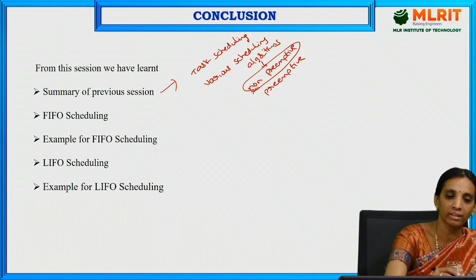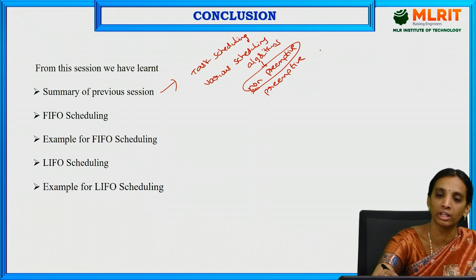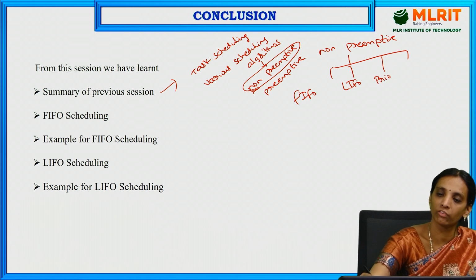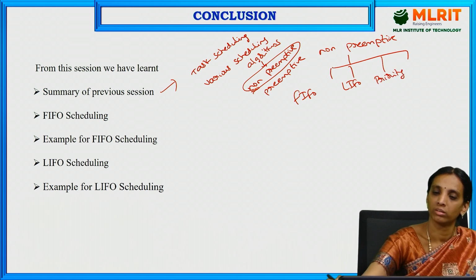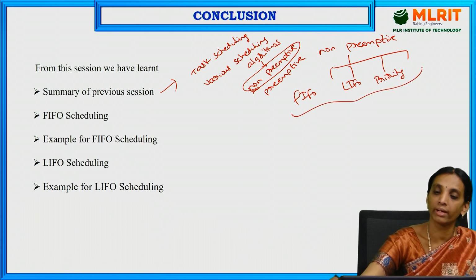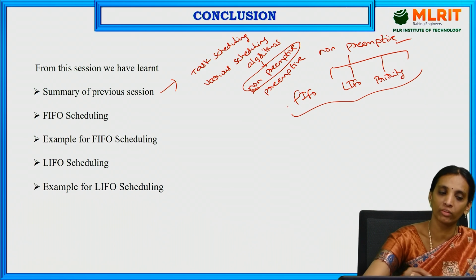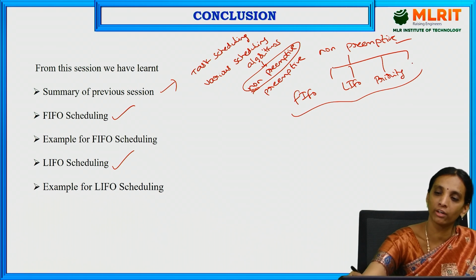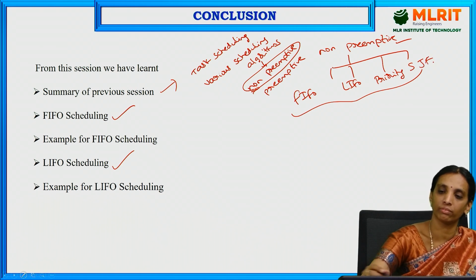There are different types of algorithms in non-preemptive scheduling, like FIFO, first in first out, last in first out, priority based, and shortest job first, SJF.